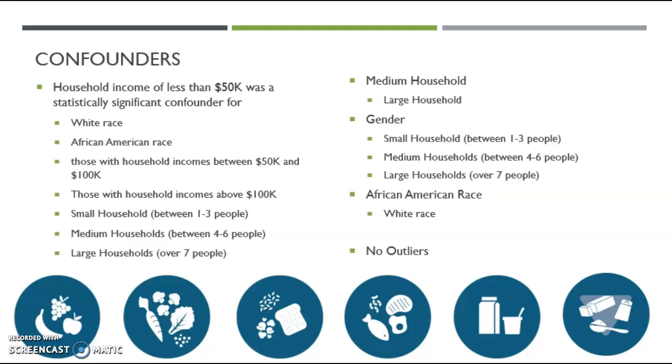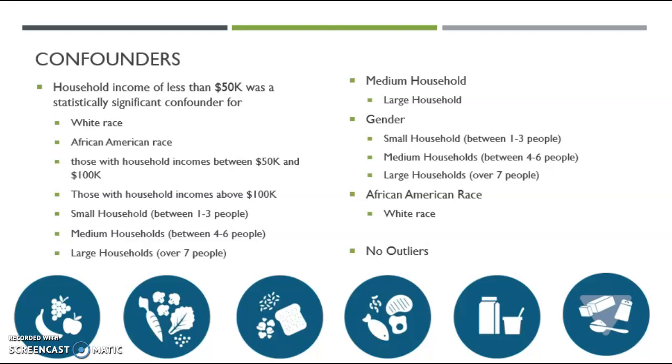If there was about a 20% difference between the two coefficients, I could confidently confirm that gender was a confounder variable for those variables that had affected odds ratios. In this case, gender had a confounding effect on the size of a household a person lived in. There was a significant impact on the small, medium, and large households. Then I added gender back into the mix and removed the next variable, such as medium household size, and then I reran the regression analysis.